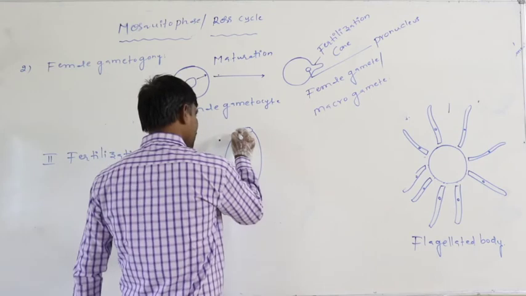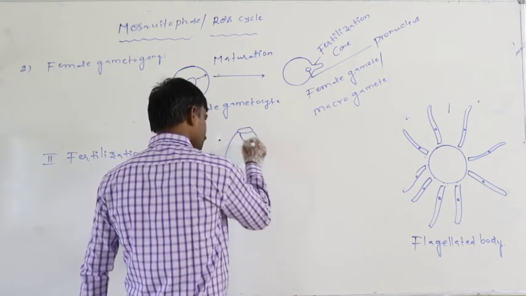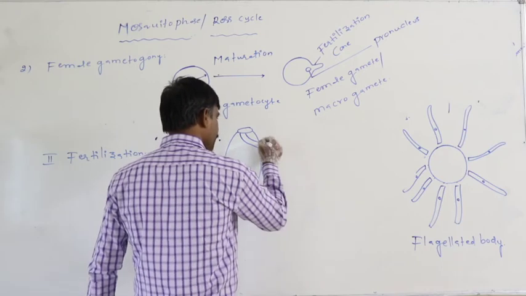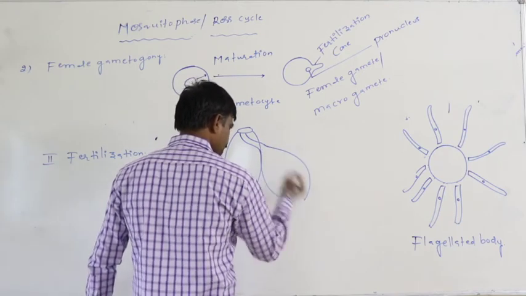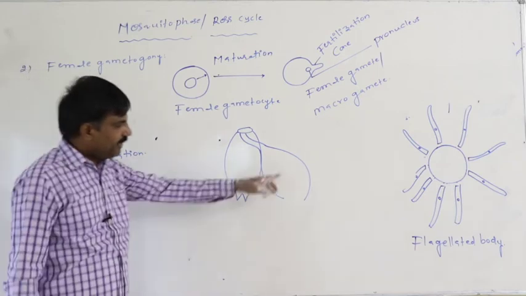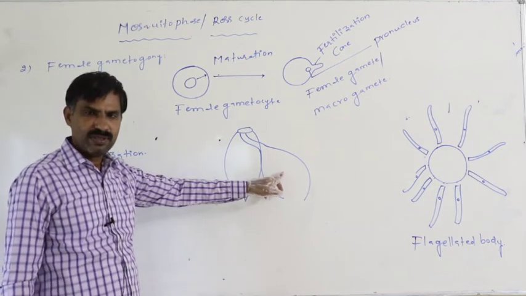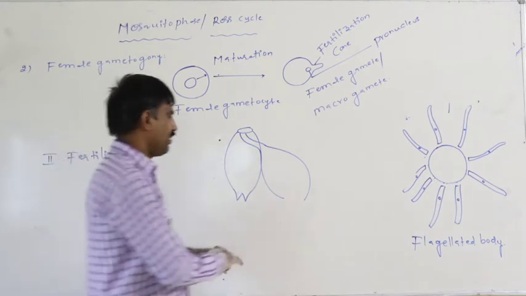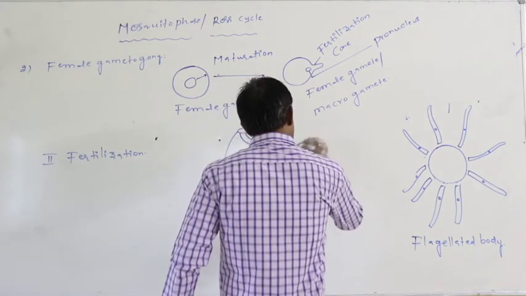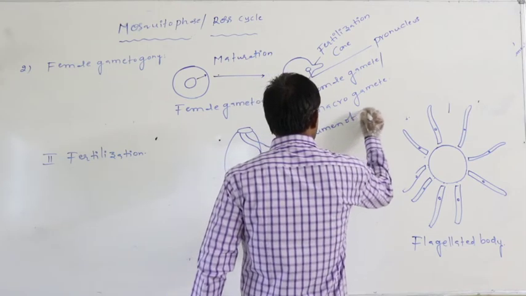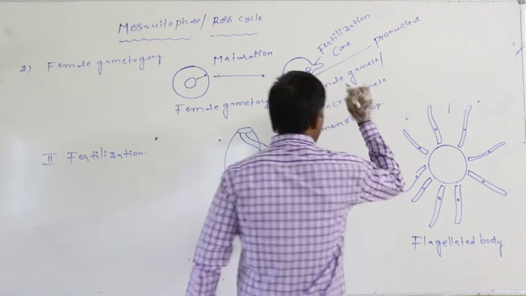Again, in the mosquito digestive system, this is the crop. Specifically in the crop lumen, this is the lumen of the crop of the mosquito.